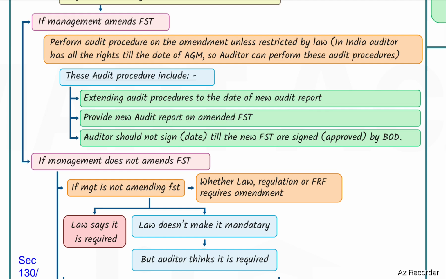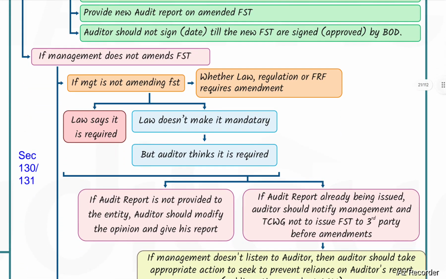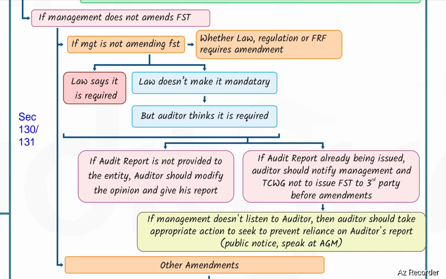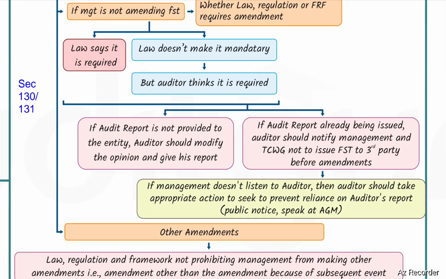If management is not amending the financial statements, whether the law, regulation, or financial reporting framework requires amendment, or the law does not make it mandatory but the auditor thinks it is required, then in all such cases, if the audit report is not yet provided to the entity, the auditor should modify the opinion and give his report. If the audit report is already issued, the auditor should notify management and those charged with the governance not to issue the financial statements to third parties before amendments.